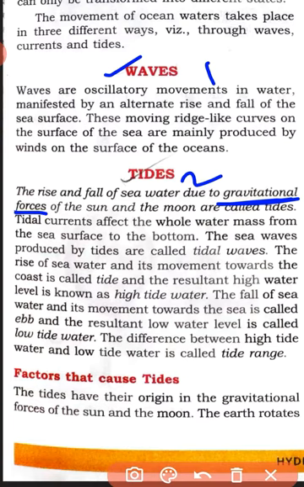You have already learned about gravitational force in your science book, that it is exerted by any object present in the universe. Here the sun and the moon have their gravitational forces. That is why the daily rise and fall in the sea water is called the tides.